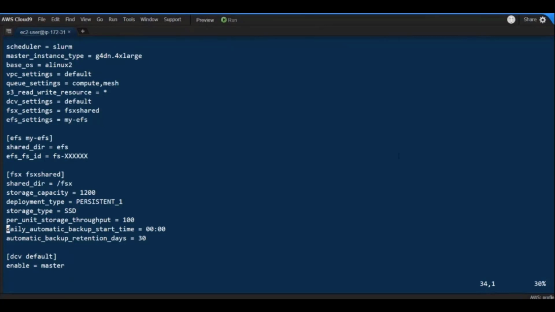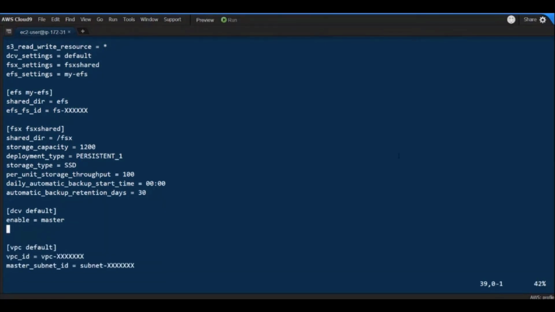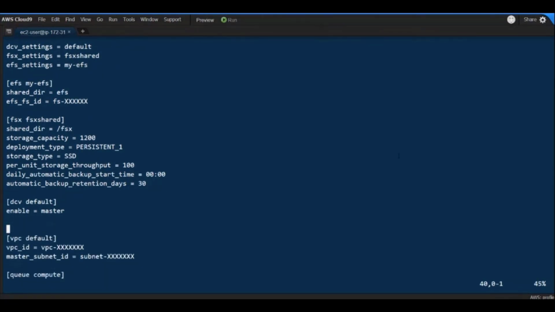We don't need now to dive deeper into the FSx parameters, but basically here you can include all the options and all the tunings of FSx to tune your Lustre file system. And then I also have asked to enable DCV on the master node.